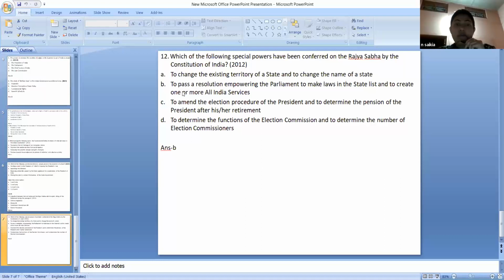So here, option A: to change the existing territory of a state and to change the name of a state. Option B: to pass a resolution empowering the parliament to make laws in the state list and to create one or more all India services. Then: to amend the election procedure of the president and to determine the pension of the president after his/her retirement; to determine the functions of the election commission and to determine the number of election commissioners. So obviously you will have to memorize very deeply which special powers have been given to Rajya Sabha and not to Lok Sabha, only then you will be able to answer this question, isn't it?